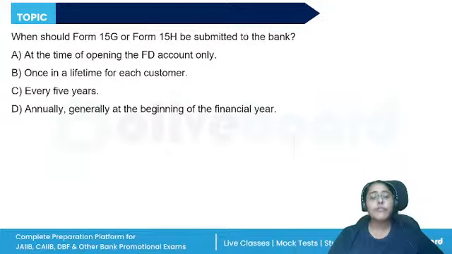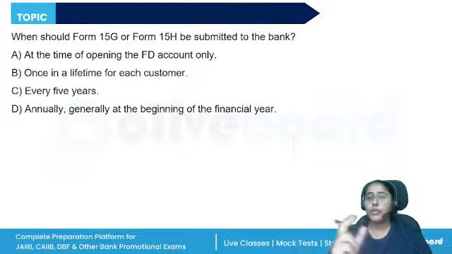When should form 15G or 15H be submitted to the bank? At the time of opening the FD account, once in a lifetime for each customer, every 5 years, or annually, generally at the beginning of the financial year. Those who have income within the accepted limit can intimate the bank to not deduct TDS. For this, a form has to be submitted at the beginning of the financial year.